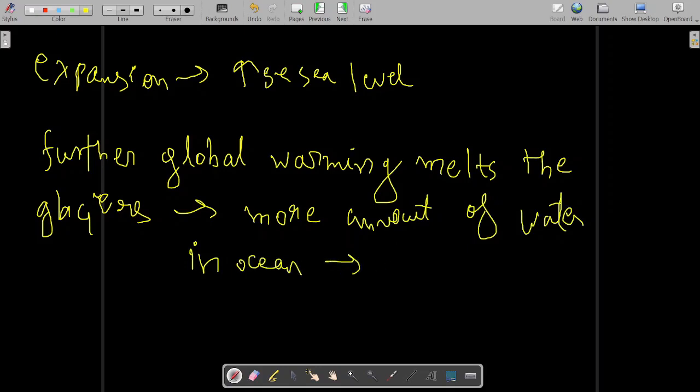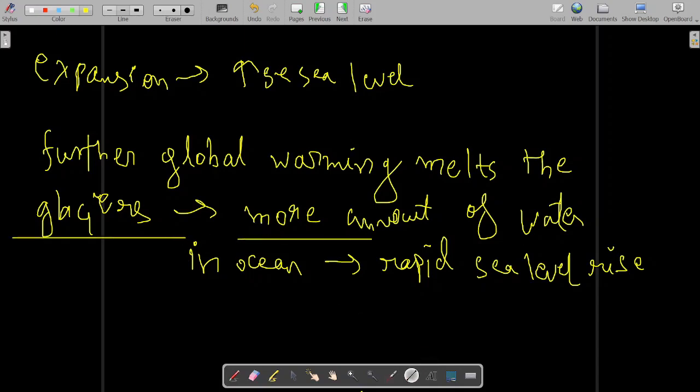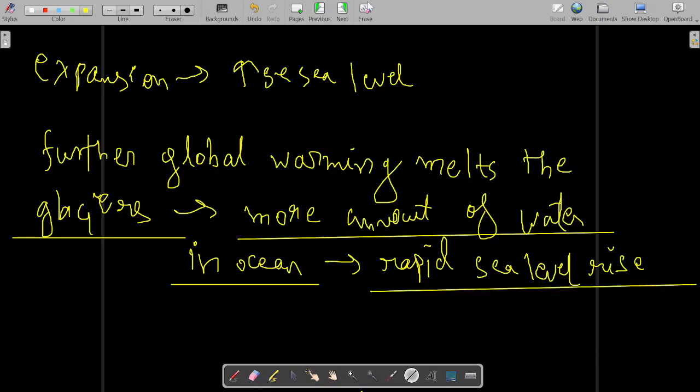So rapid sea level rise. Sea level doesn't only rise because of increase in temperature. Because of increase in temperature, expansion of water takes place and because of that sea level rises, but that's not the only reason. One more reason is there: glaciers melt after global warming. When glaciers melt, more water is released into the ocean. So it leads to rapid sea level rise. That's the meaning.